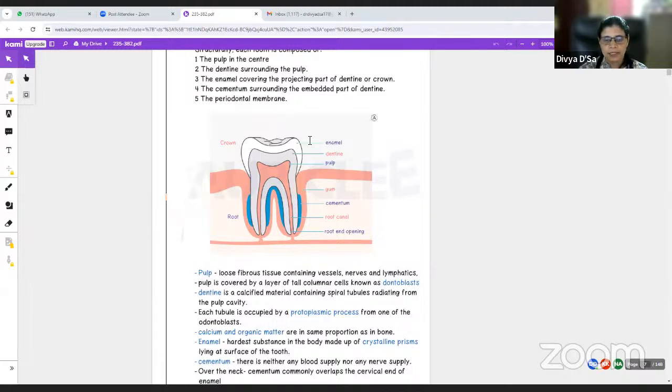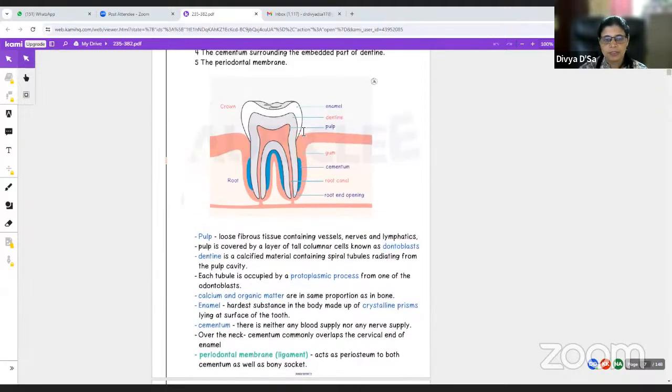Calcium and organic matter are in the same proportion as in the bone. So enamel here is the hardest substance made up of crystalline prisms lying at the surface of the tooth. Cementum, okay, there is no blood supply or nerve supply in the cementum. Over the neck, the cementum commonly overlaps the cervical end of the enamel. Periodontal membrane acts as the periosteum to both the cementum as well as the bony socket.